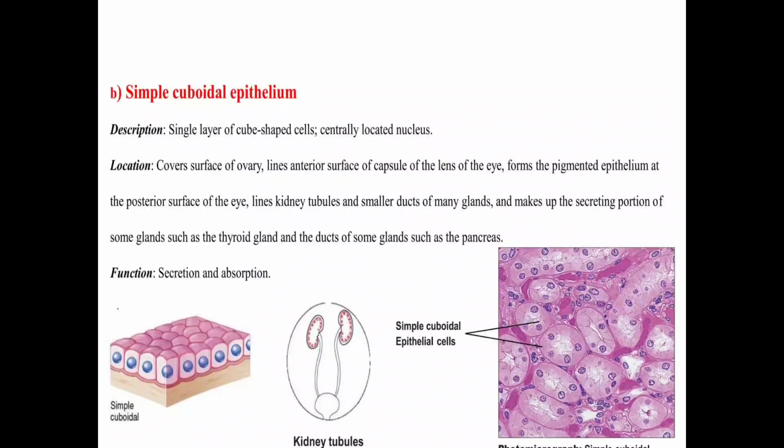They secrete some hormones, and the second function is absorption. The simple cuboidal epithelium cells also absorb. Also we can say it is present in the tubules and smaller ducts of many glands. Kidney tubules are also lined by it, where secretion and absorption are done for maintaining the function of the kidney. So that is simple cuboidal epithelium.